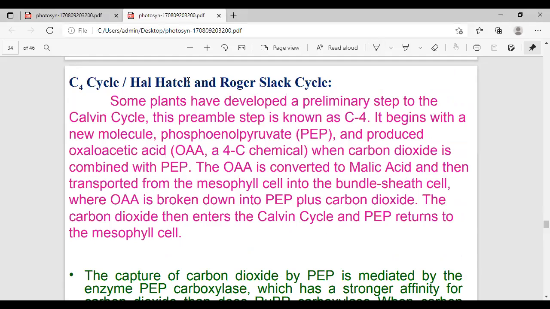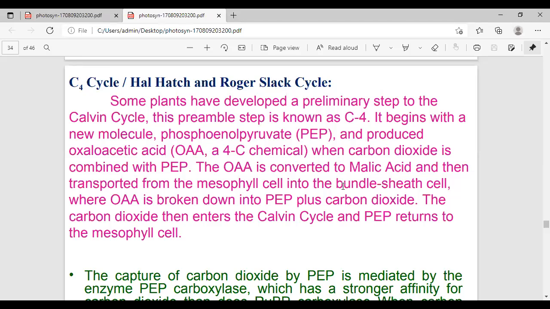Hatch and Slack, both scientists, confirmed the result of the above scientists Hart and Burr, who worked on the sugarcane plant. Both scientists took the monocotyledon plant sugarcane, because the first stable compound here is a 4-carbon compound. That's why this pathway is called the C4 pathway.